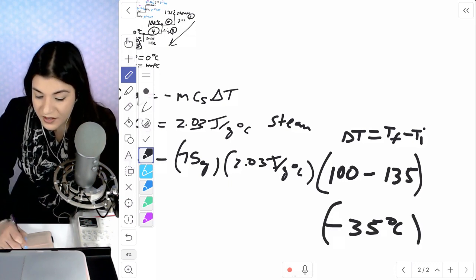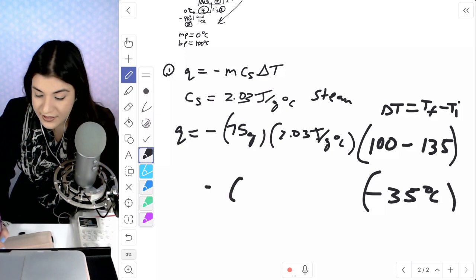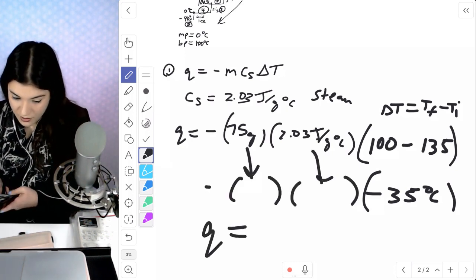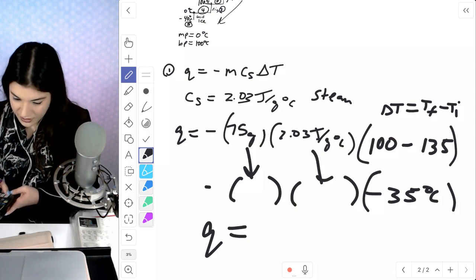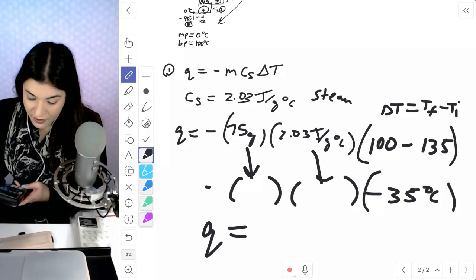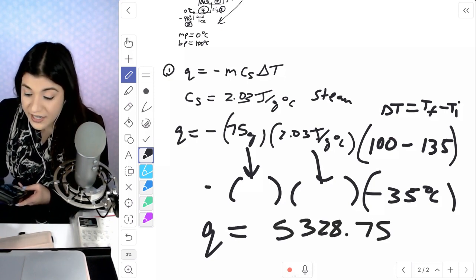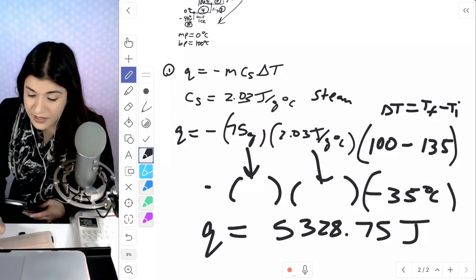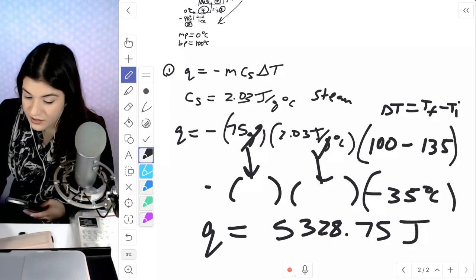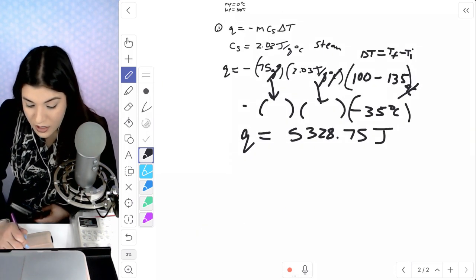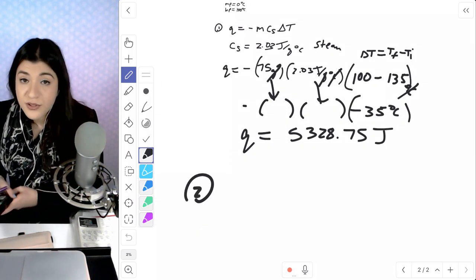Then we'll multiply all this out and see what we get. Those just come on down. All right, let's see what we get. 75 times 2.03, our negatives would cancel, and we'll get 5,328.75. This would be in joules, because your grams and grams would cancel, so would your Celsius. And then since it is heat, it's just going to be joules. Okay, that was just for the steam.